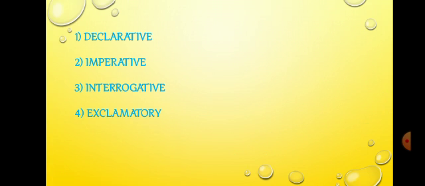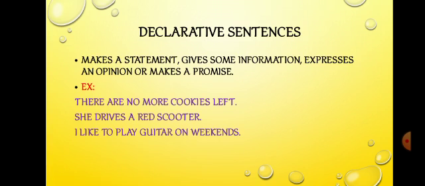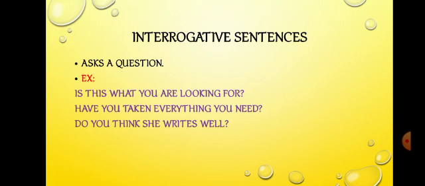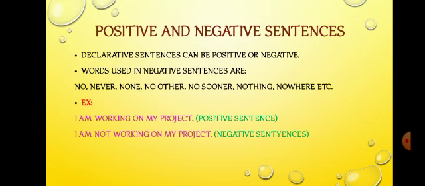Last time I taught the four kinds of sentences: declarative, imperative, interrogative, and exclamatory, and we saw the meaning of each sentence and the examples, right? Now, moving on, let's see about positive and negative declarative sentences, right?